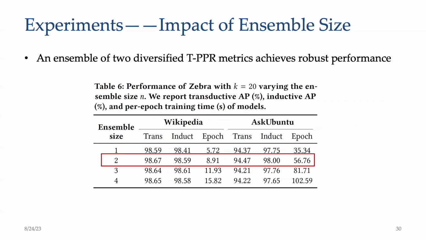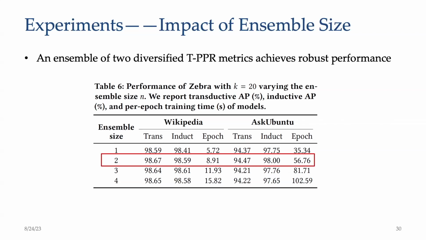The table here investigates the impact of ensemble size on Zebra's performance. Clearly, an ensemble of 2 TPPR metrics outperforms a single TPPR metric in average precision. The observation here is in line with our expectations, since an ensemble of 2 diversified TPPR metrics can enlarge the receptive field of Zebra and thus improve the model's generalization ability.